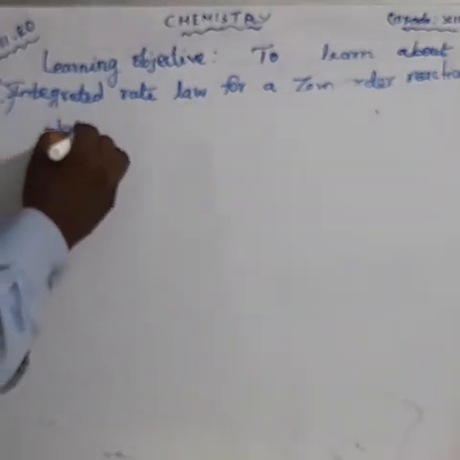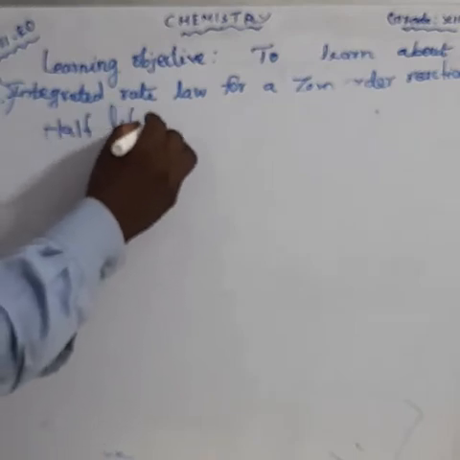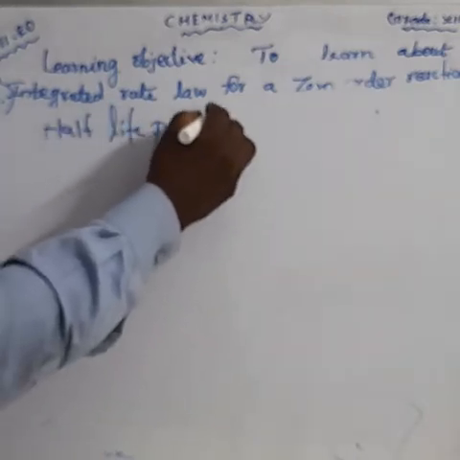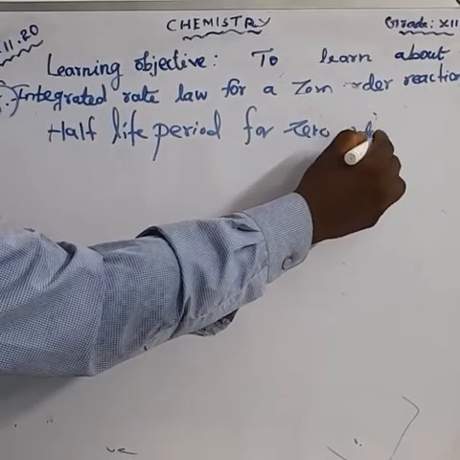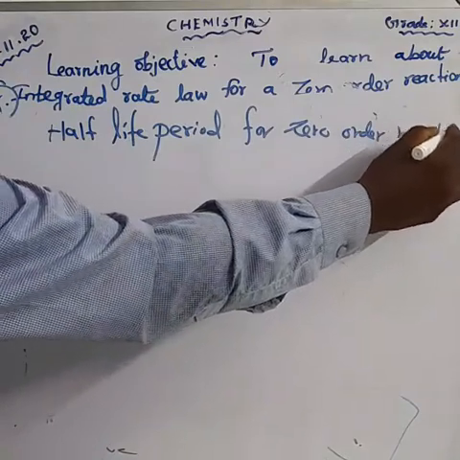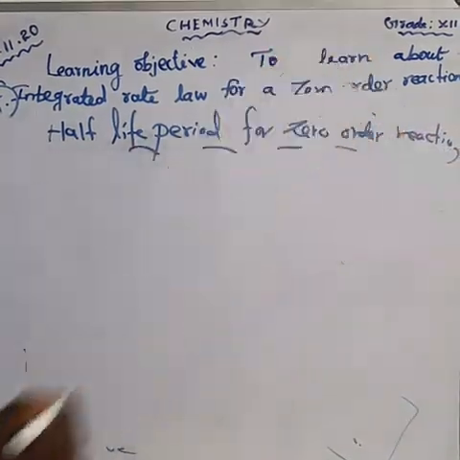Okay, let us calculate the half-life period for the zero order reaction. Don't forget that the question is the half-life period for the zero order reaction.